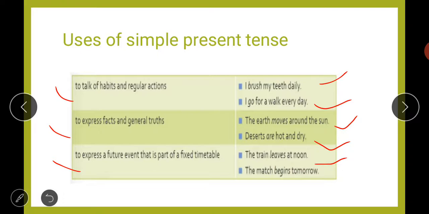So the train leaves at noon is the correct way of expressing this thing. Then the match begins tomorrow. We know when the match will begin, so we will simply say the match begins tomorrow. Like this you will use simple present tense in all these kinds of situations. So remember these things. Next, let us move to the next one.